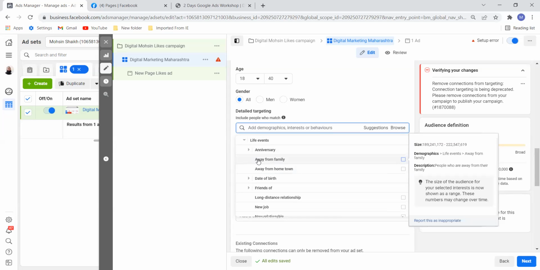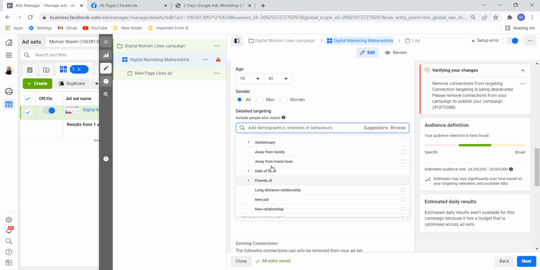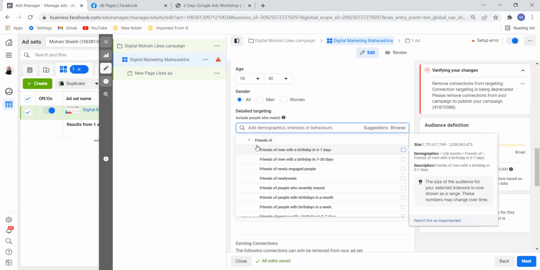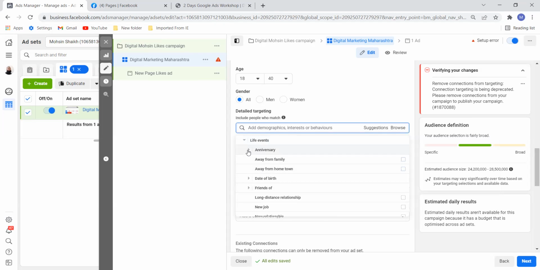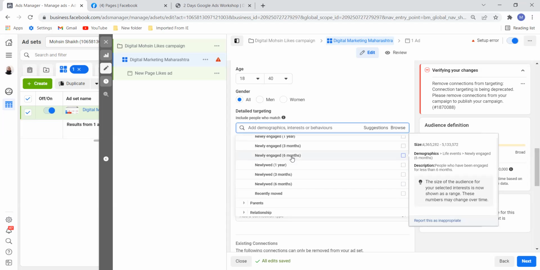Okay, Google. If you ask me about targeting, Facebook is much better than Google in targeting. But the right target should be done. So now, for example, friends is done. We'll quickly do this and see this: newly engaged 1 year, newly engaged 3 months, newly engaged 6 months.